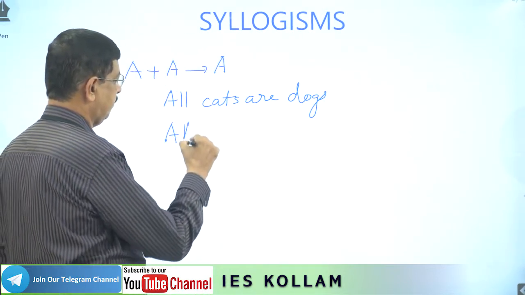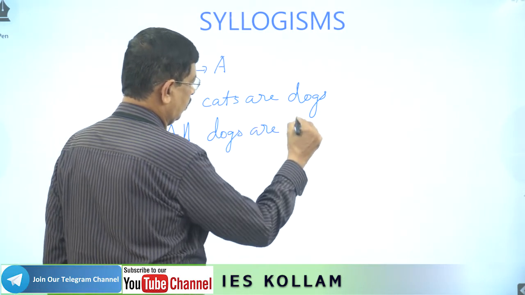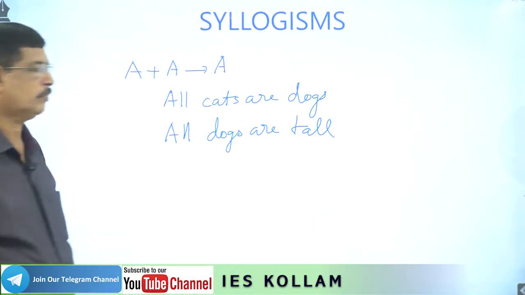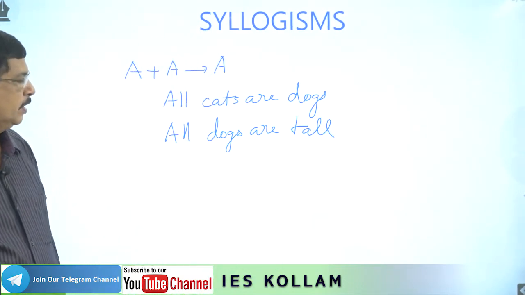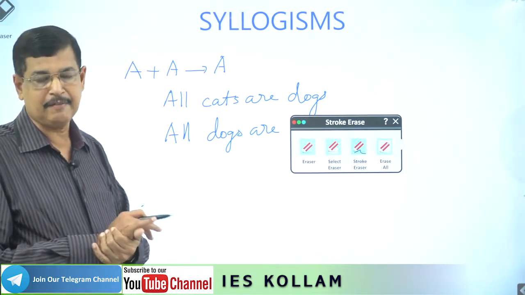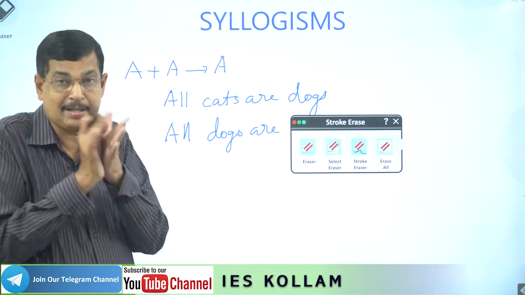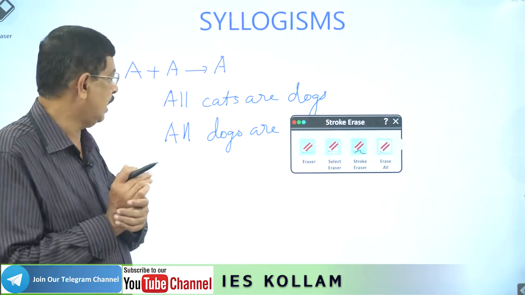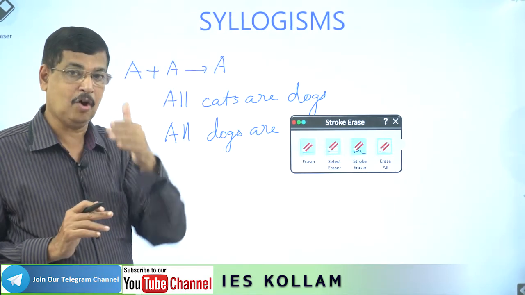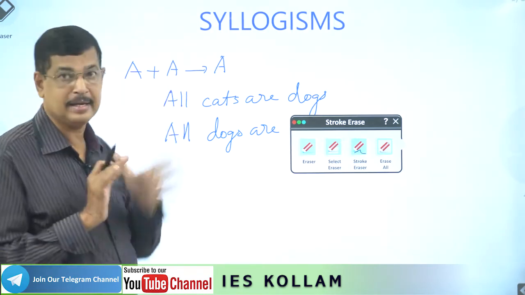Another A-type: All dogs are tall. Two A-type statements. For combining two statements, always some basic rules have to be obeyed. First, it should come in the combination list. Already I have given that list of 6, and A plus A is among the list.